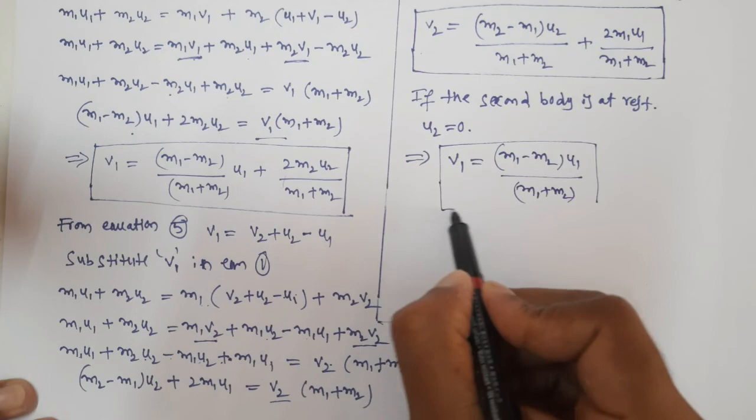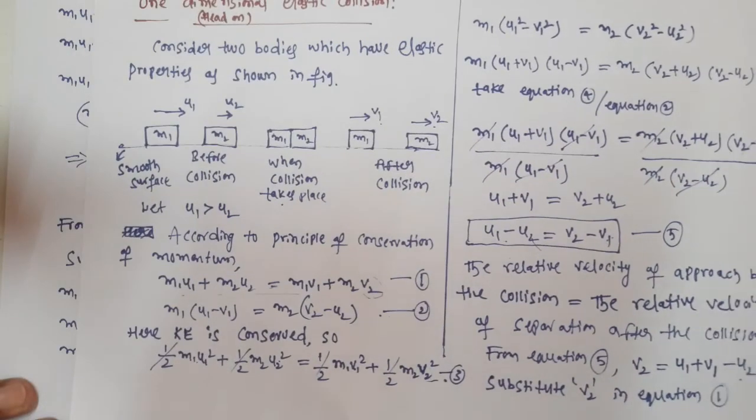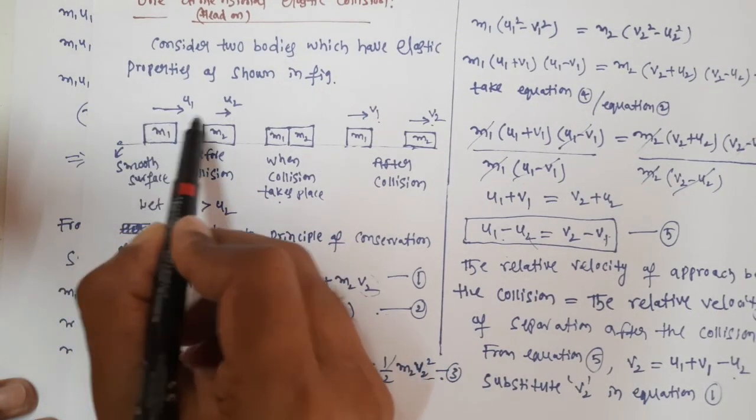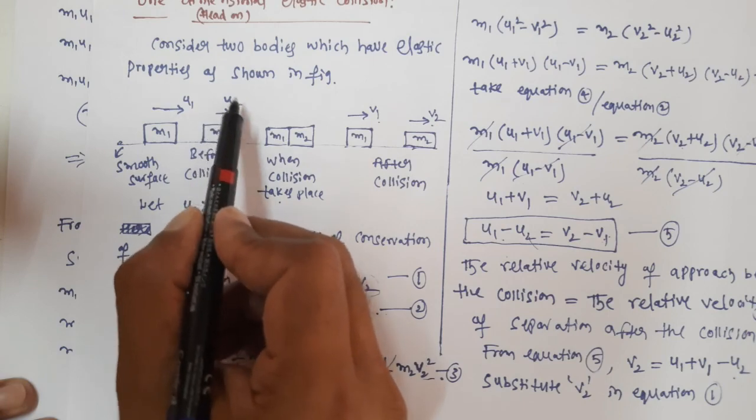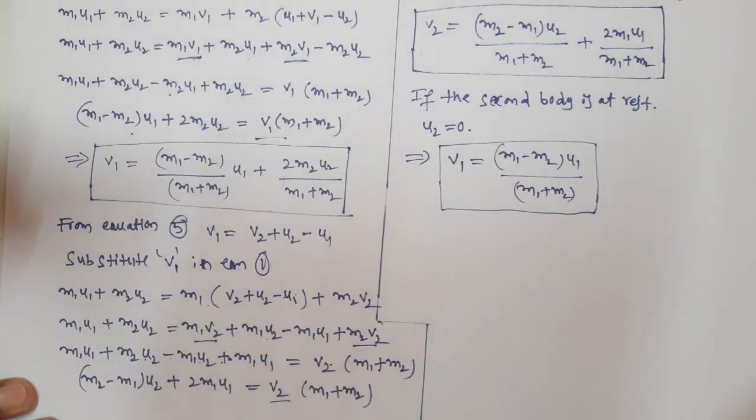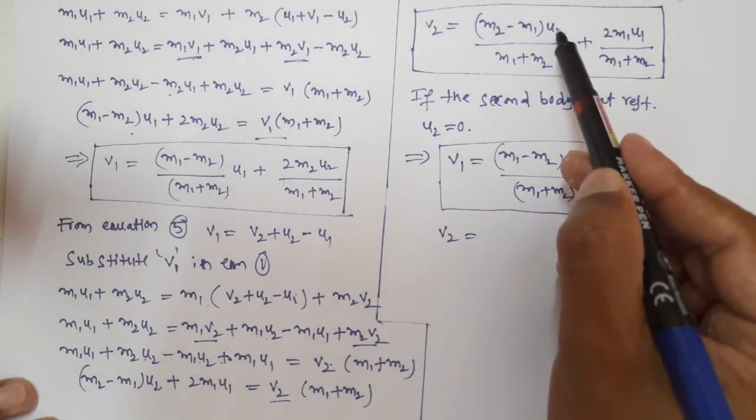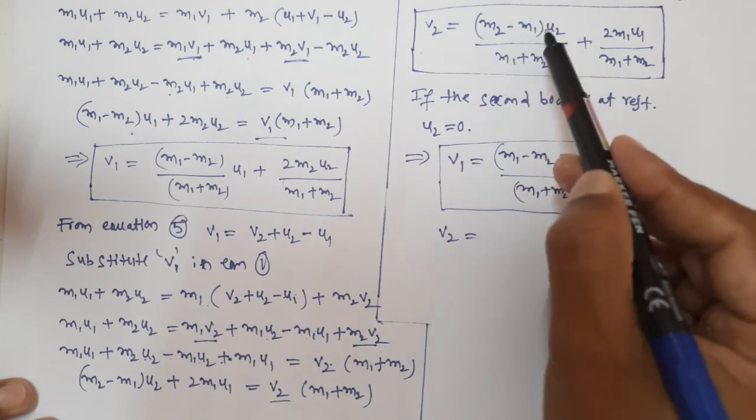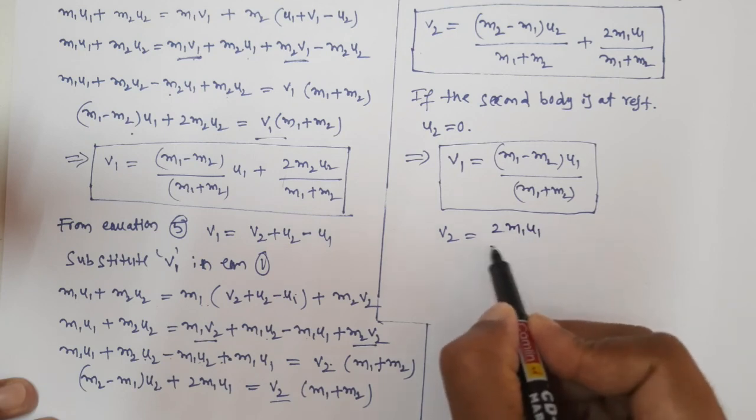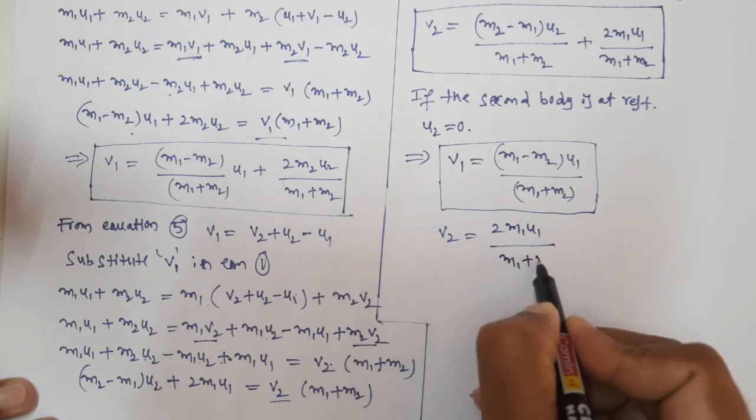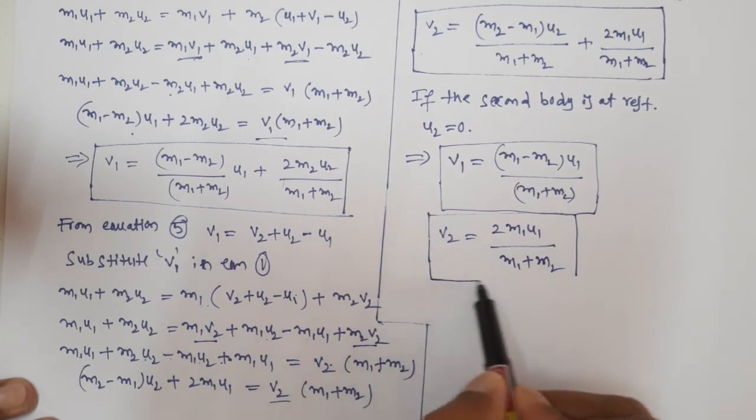If the second body is at rest, that means only the first body is coming and making the collision. Do you understand? So this body is at rest, so we are taking u2 is equal to 0. Now v2 is equal to, substitute u2 equal to 0 in this equation, 0 into something is 0. Then the remaining term we have is 2 m1 u1 by m1 plus m2. We get this equation.